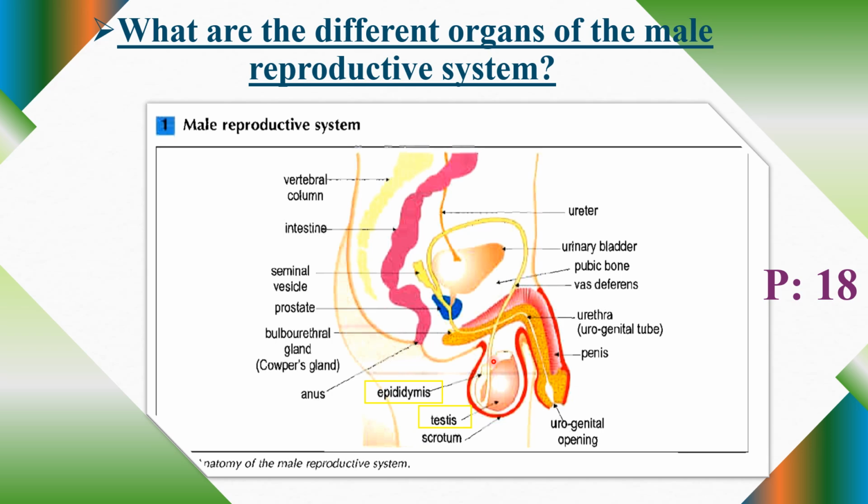I will add one more piece of information about the testis. The testis is responsible also for secreting a hormone, the male hormone. We call it the male sex hormone. It is called testosterone. I will show you the table after we finish this. You will see everything that I'm explaining here well written and summarized in a table.